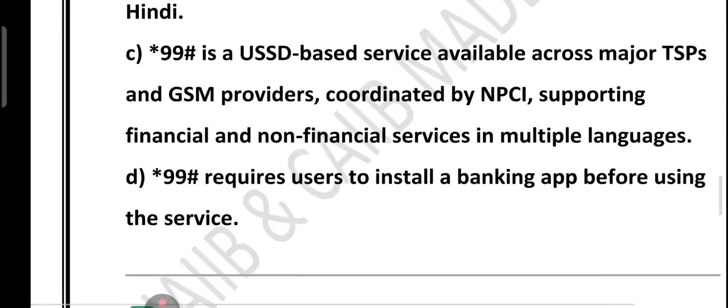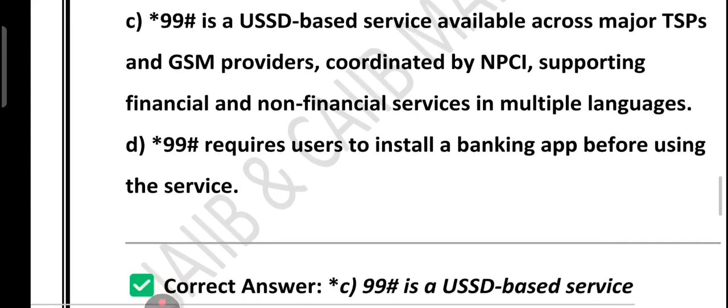What about option D? It says that it requires users to install a banking app. No app is required at all. That's the reason this service was made, so that people without a smartphone or internet can still use mobile banking. So the correct answer is option number C.